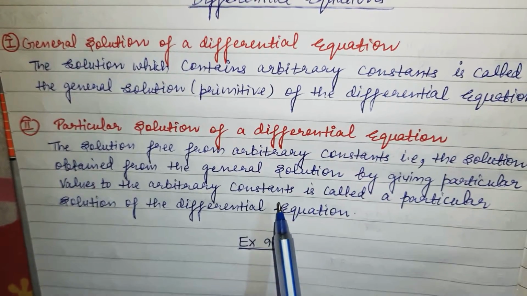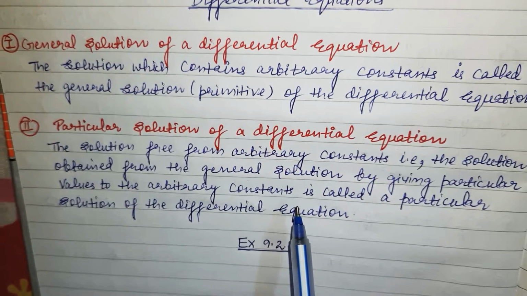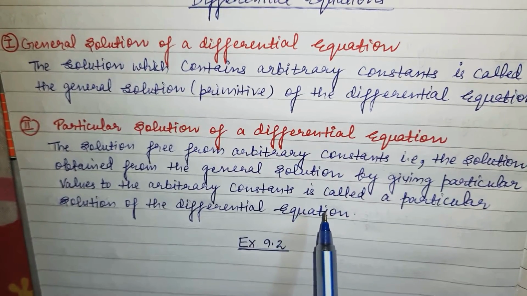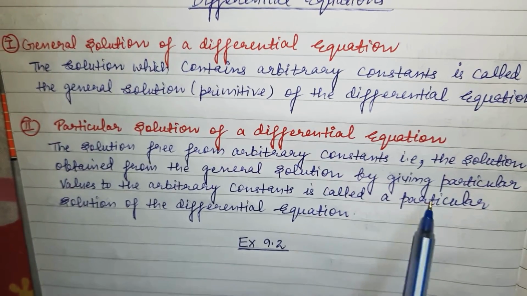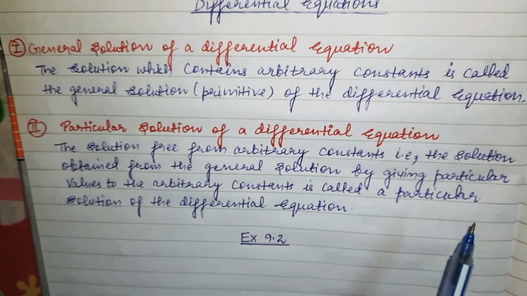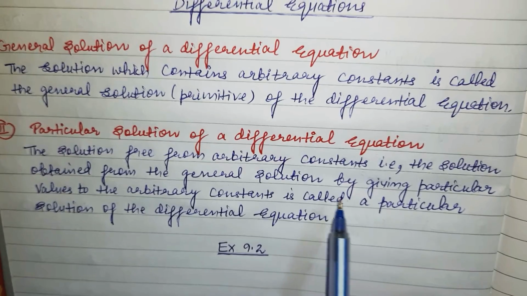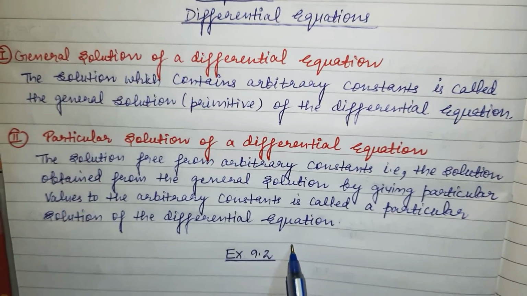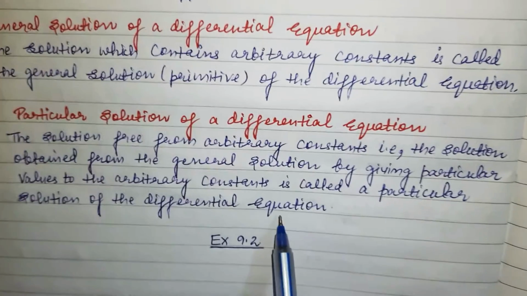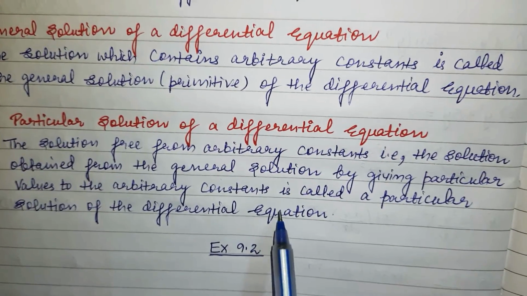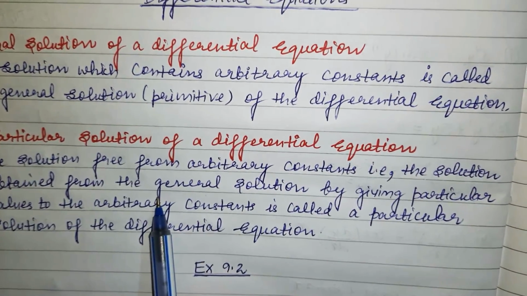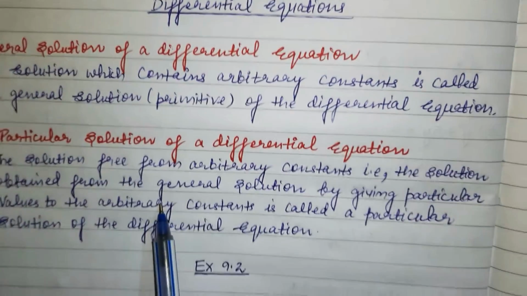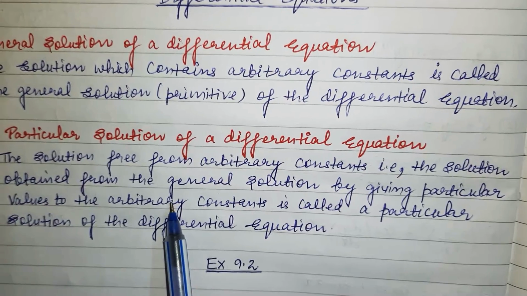That means in the particular solution of the differential equation, there is no constant term, because we replace the constant terms by giving some particular values to them as per the question. So if I start with exercise 9.2, firstly I will cover the last two questions, which are based on general solution and particular solution. Then we'll go ahead with questions 1 to 10, because they are exactly the same.